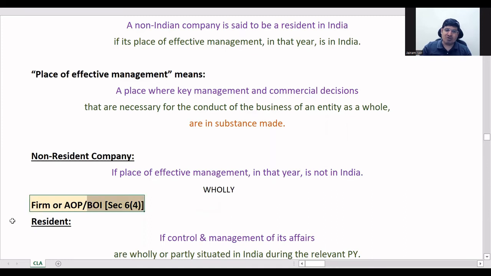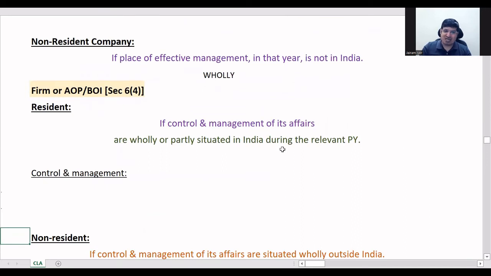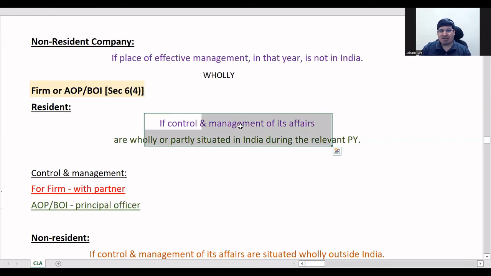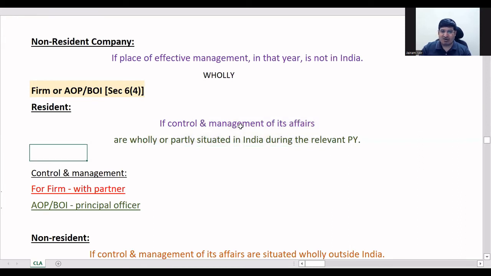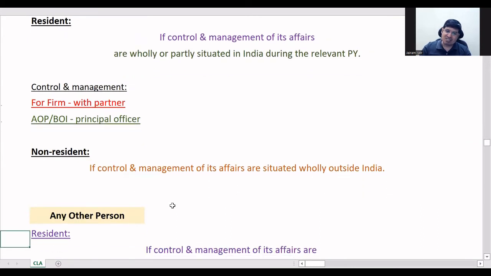Now see, firm, AOP, BOI: just copy and paste your HUF. Control and management wholly or partly in India. And what you have to remember is that for a firm, control and management is with the partners. For AOP/BOI, it is the principal officer. Remember the term. That is the only thing you have to remember here. Otherwise, this is the same. Control and management wholly or partly in India, resident; fully out of India, non-resident. Wholly outside India, non-resident. Same, no change.